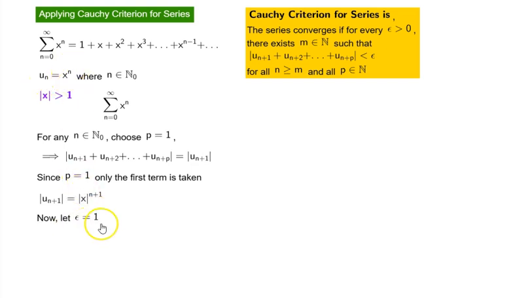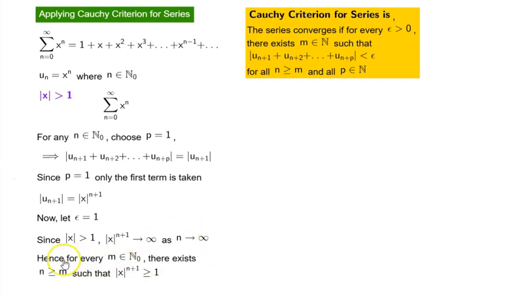Now let epsilon be equal to 1. Since the absolute value of x is greater than 1, the absolute value of x^(n+1) goes to infinity as n goes to infinity. Hence, for every m in N sub naught, there exists n greater than or equal to m such that the absolute value of x^(n+1) is greater than or equal to 1.